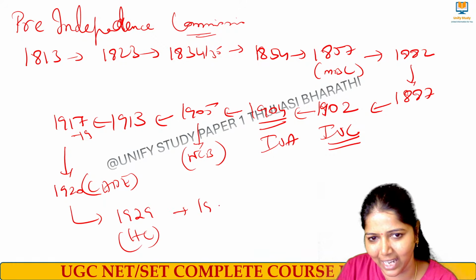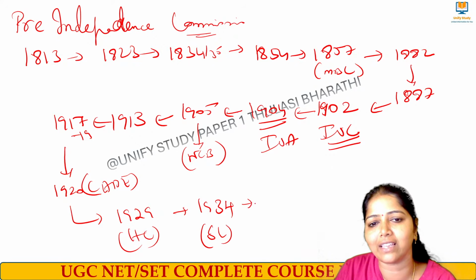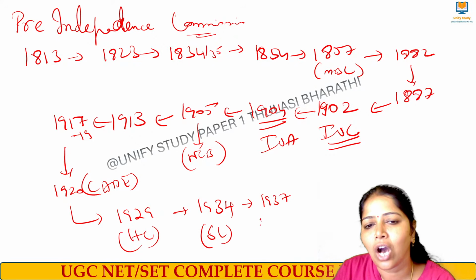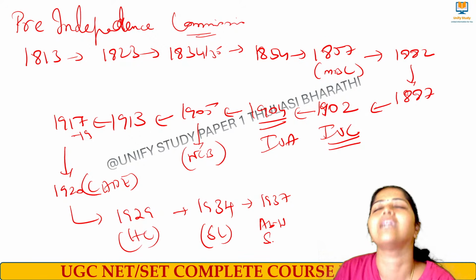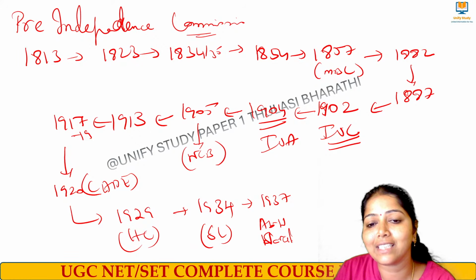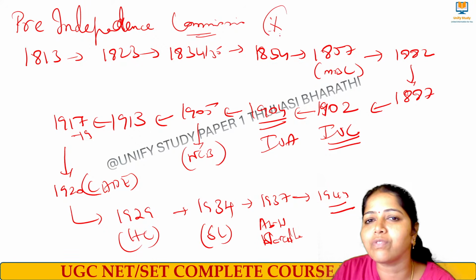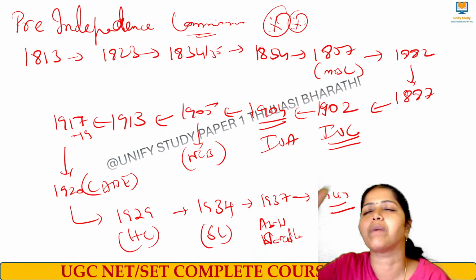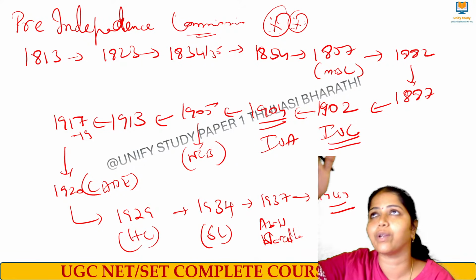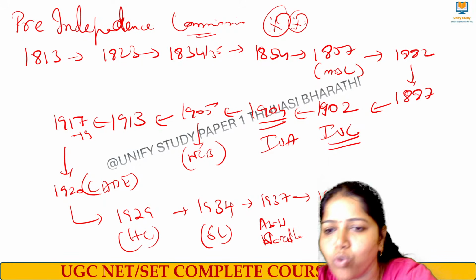And then in the year 1934 we had the Sapru Committee, and then in 1937 the Abbott-Wood Committee, and also we had the Wardha Scheme, right? Abbott-Wood and the Wardha Scheme, or basic education. And in the year 1944 we had the Sargent Commission. Super, very good. Everyone try to remember the name, the year, and the significant event that happened. Thank you so much, everyone.